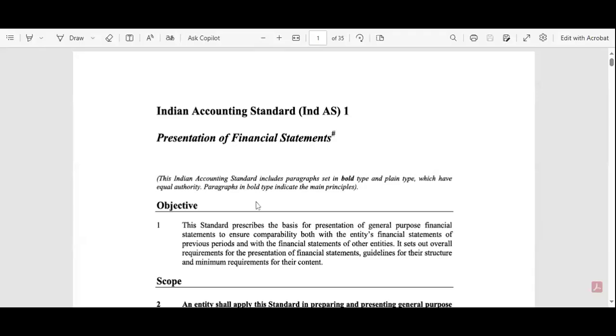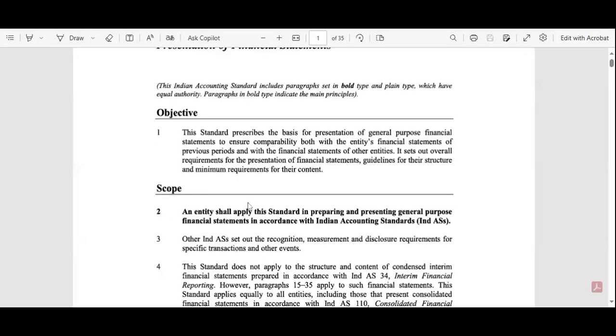So what is the objective of the AS1? If you read it briefly, I read it for your convenience. This standard prescribes the basis for presentation of general purpose financial statements to ensure comparability both with the entity's financial statements of previous periods.